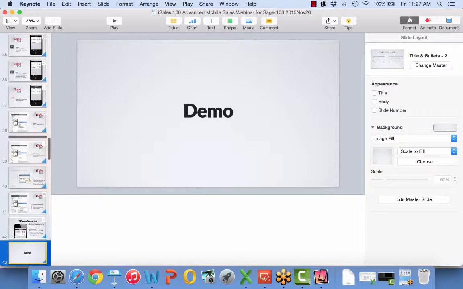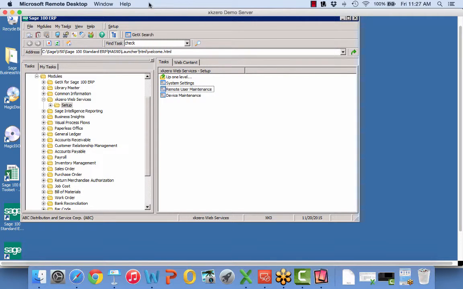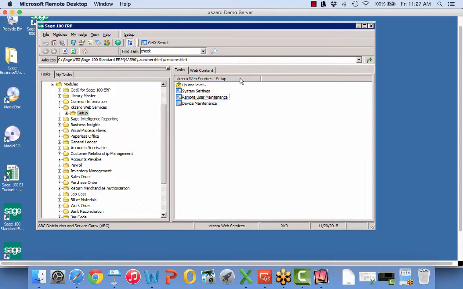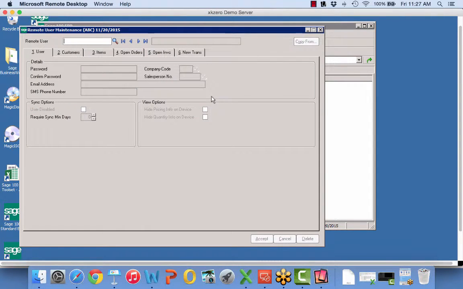So let's go ahead and have a look at those different demo scenarios, and take me just a moment here to switch to my environment here. And the first thing I'm going to do, we'll just take a look at this setup here and talk a little bit more about the back end. So I'm in Sage 100 and I'm in remote user maintenance.